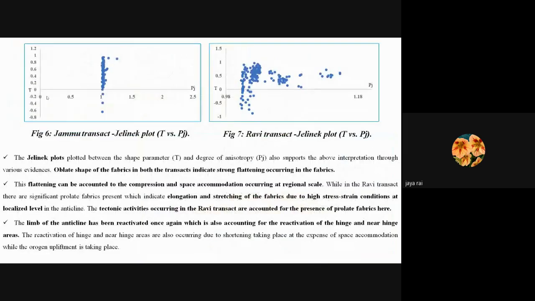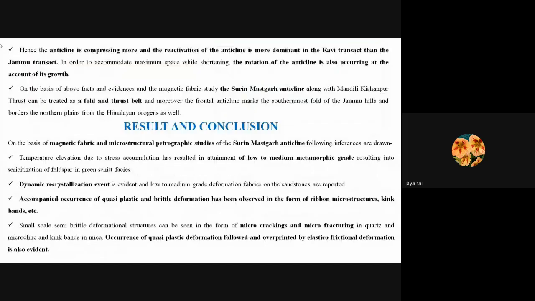Further, one more evidence in support of the above interpretation is the Jelinek plot, and this plot indicates the presence of oblique type of fabrics that indicates strong flattening events occurring in this region. The flattening of sediments in both regions is accounted to the space accommodation activity occurring along the anticline, while the anticline is shortening more and more to accommodate more space as the orogen is uplifting. Further, I would like to conclude with the results and conclusion.